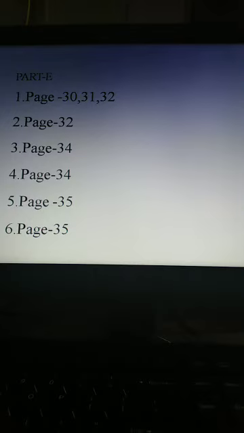Moving to next question, fifth question. What hazards do plastics pose to the environment? It is given in page number 35. Below that figure you can see a paragraph starting like this. That is second paragraph in that page.